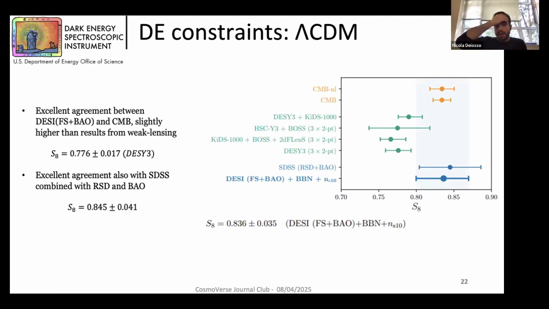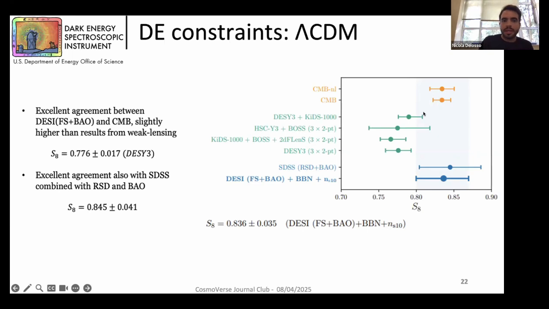Actually, I discovered just a couple of hours ago that this plot is quite out of date, because new results from KiDS seem to alleviate this tension, also considering weak lensing. So we have another point here from KiDS now.